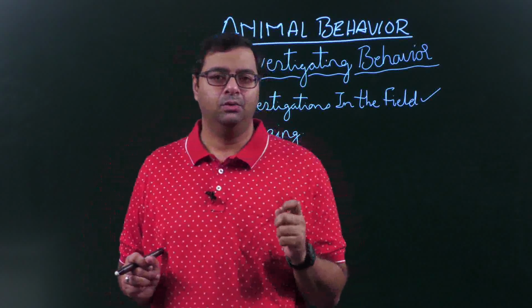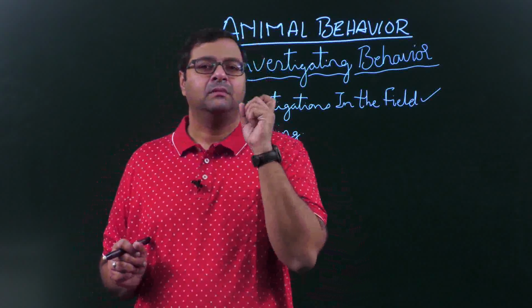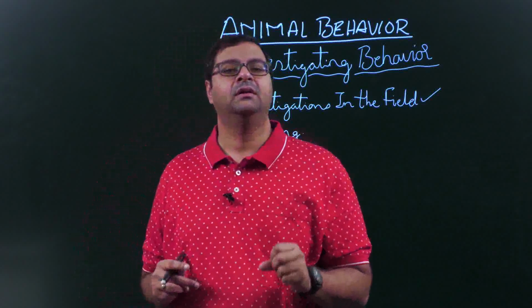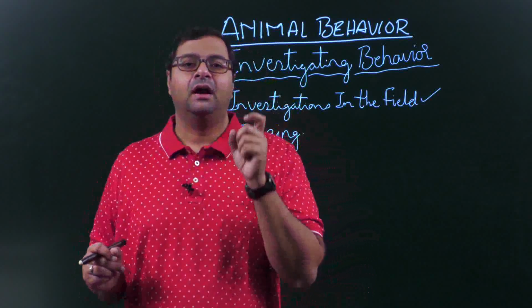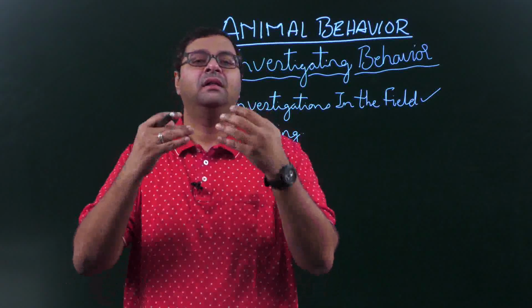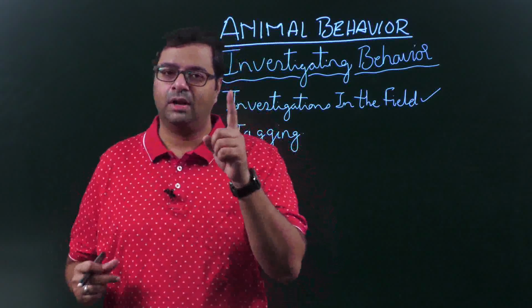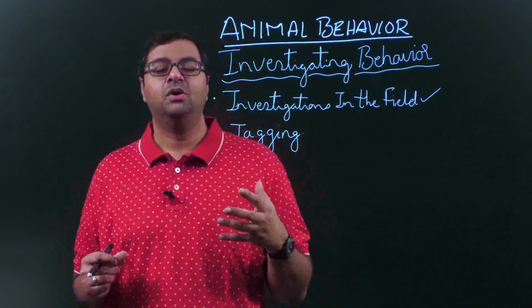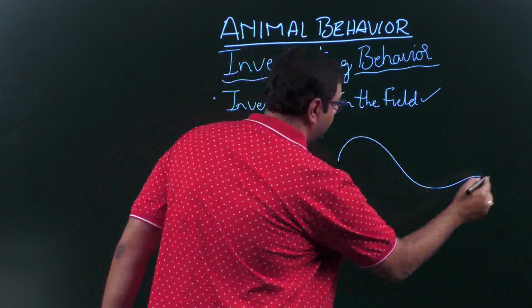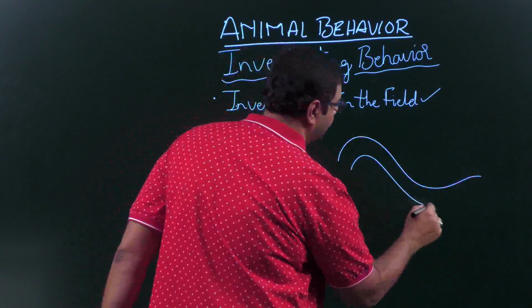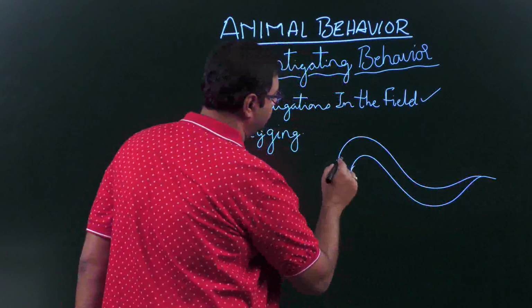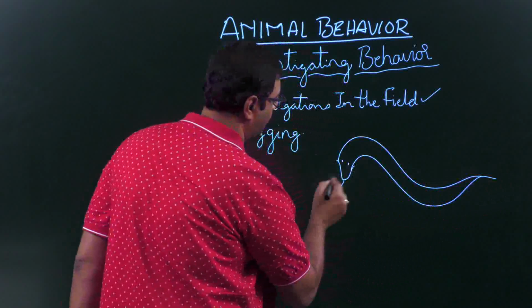Now, in the culture of anaconda, approximately 20 males go and mate with the female in one go. Say, for example, this is the female anaconda.